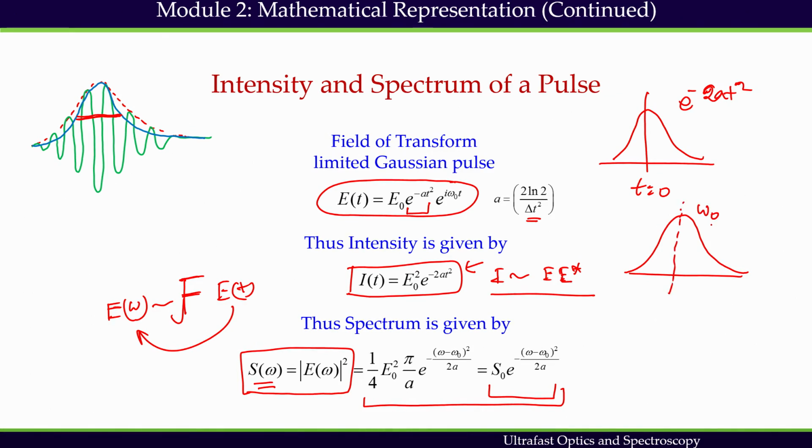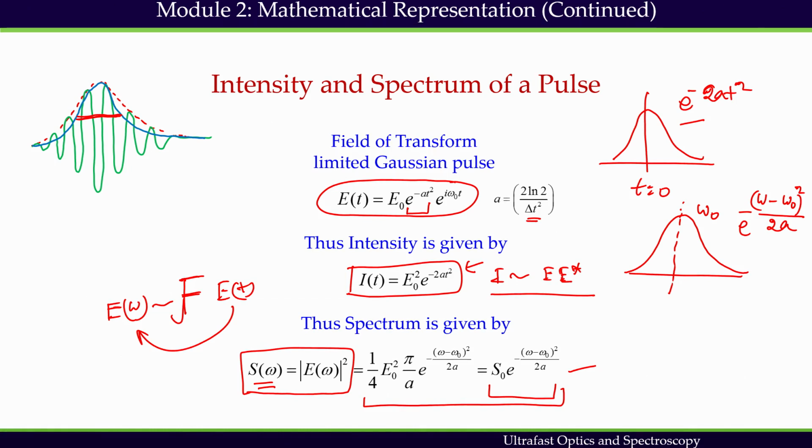We have to remember that, and that is why the expression for this Gaussian is going to be e to the power minus omega minus omega naught whole square by 2a. So, that is the expression we get for the spectrum. Their positions are different: the spectrum is centered at omega naught, and the temporal intensity profile is centered at t equals 0.